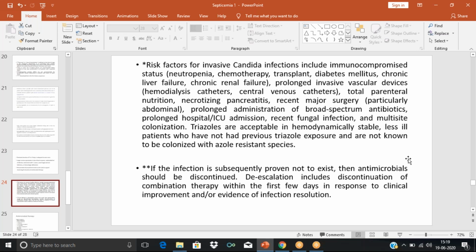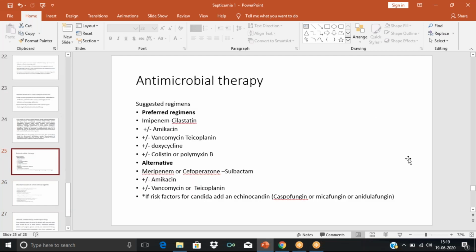Then, if the infection is subsequently proven not to exist, like after a few days of antifungal therapy it is identified that the patient does not have any infection, then we have to discontinue the antifungals. This we already discussed. These are the antimicrobial therapy regimens that are suggested.